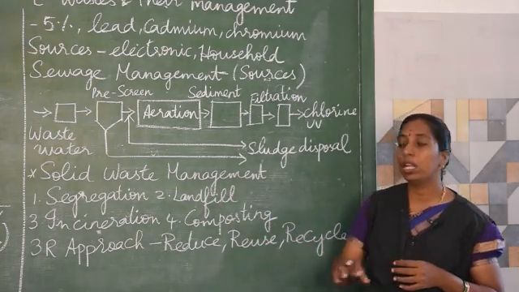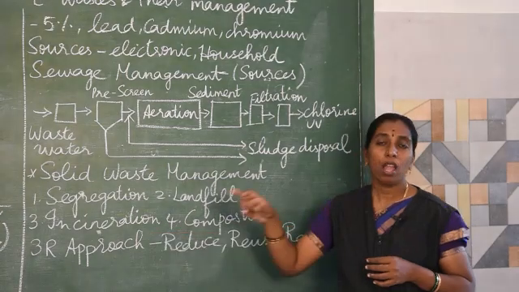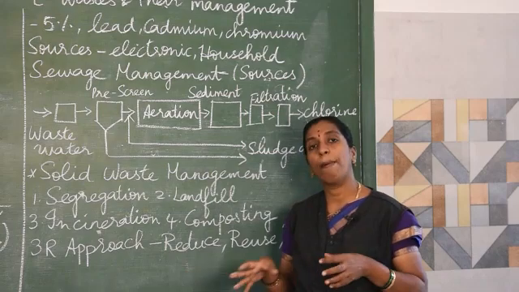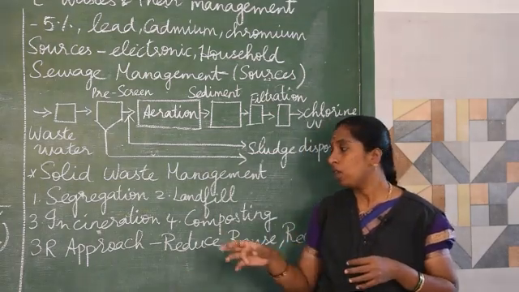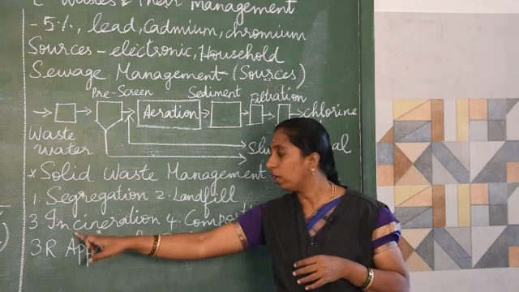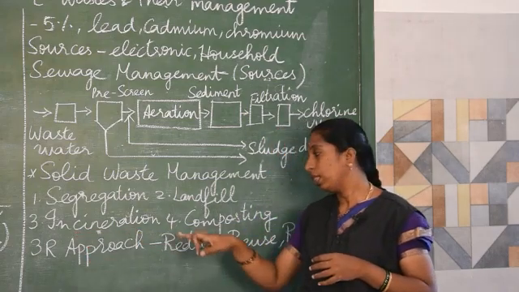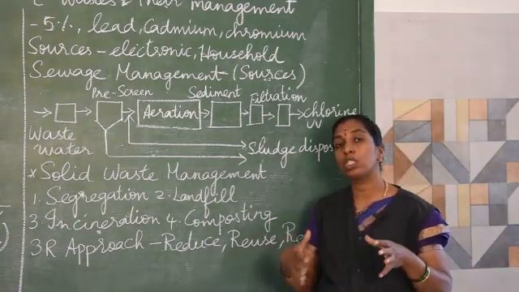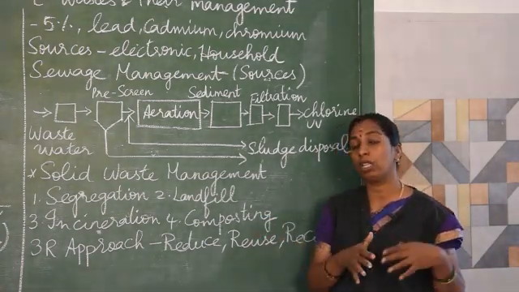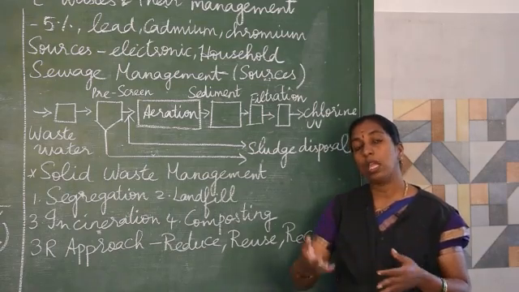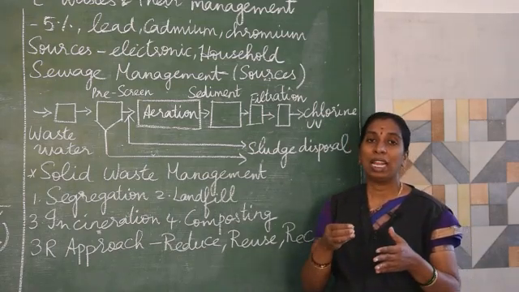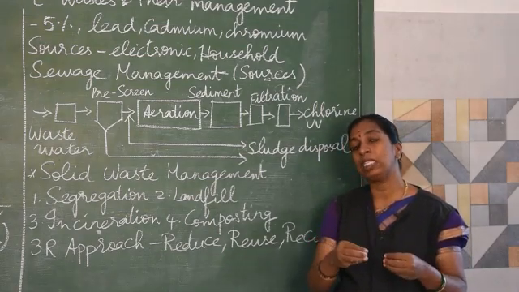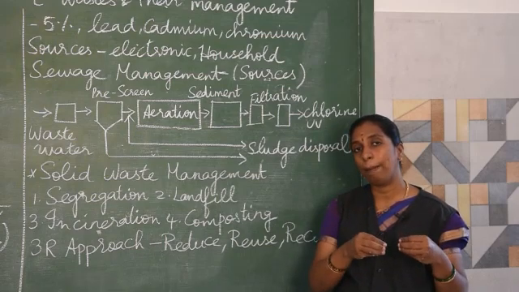And the third method is incineration. Burning out the waste is called incineration, especially biomedical waste is burned. Then the fourth one is composting. Here, the biodegradable waste, especially the waste generated from the household, like fallen leaves or vegetable peels, all will come under biodegradable waste.